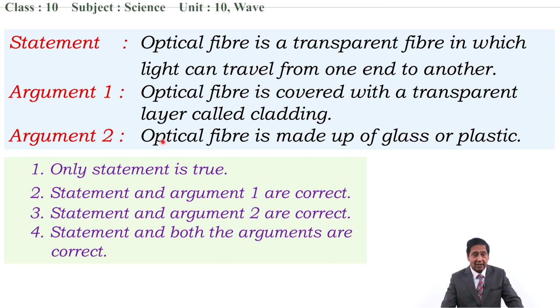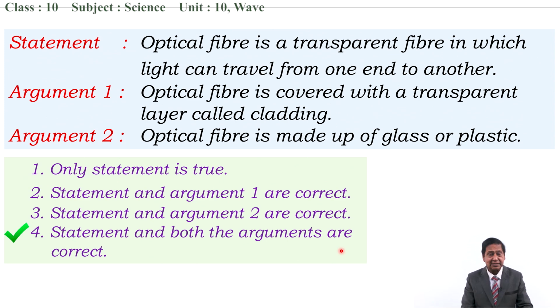Now let's check it. Optical fiber is made up of glass or plastic. Yes, this is also correct. All are correct. It means the statement is correct and the arguments are also correct. That's why the fourth option, statement and both the arguments are correct, is the one. We have to tick it.